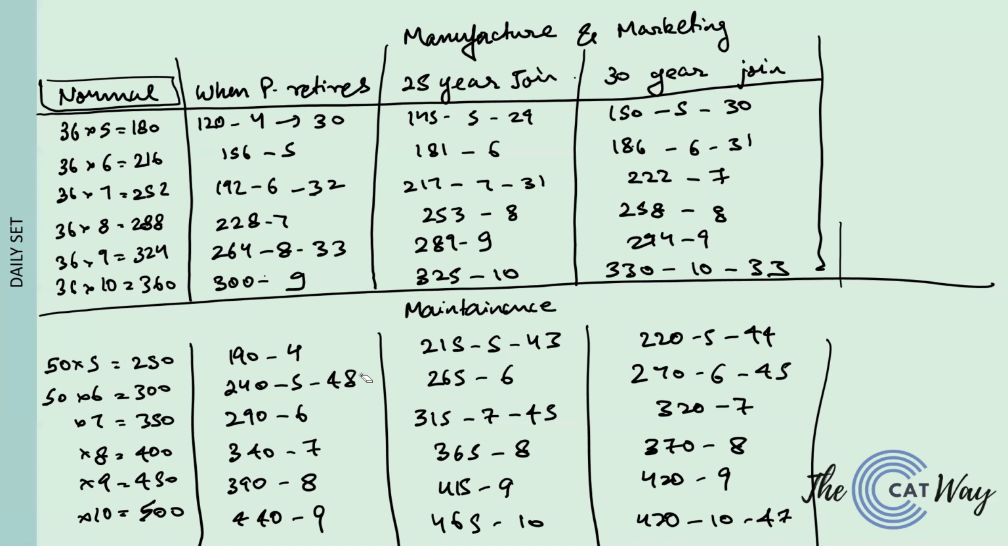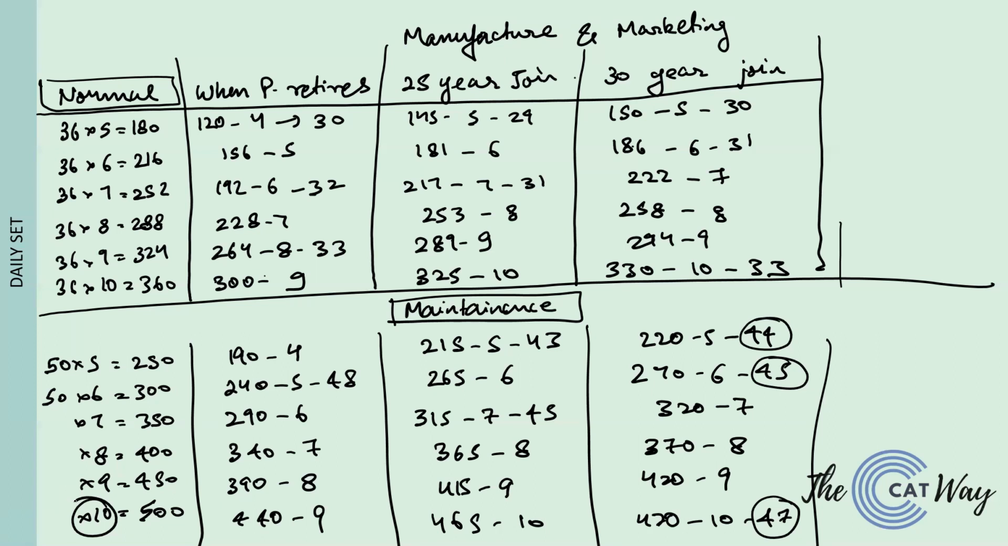Okay, if P retires and a 25-year-old joins, we have possible averages of 43 and 45. So these two cases we cannot take because we need the average of 47. Now take the case where P retires and a 30-year-old joins. What are the possible options? We can have an average of 44, 45, or 47. Now what did we require? We required an average of 47. So the case in which P retires and a 30-year-old joins is going to take place in maintenance, with 10 employees in the beginning.